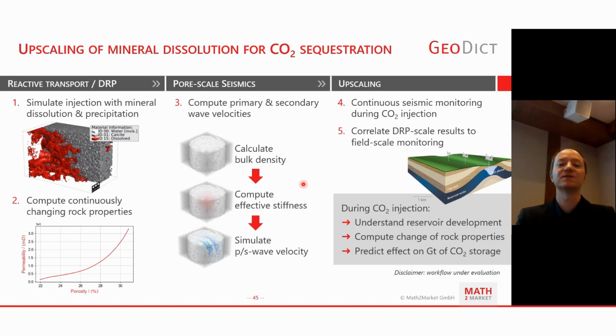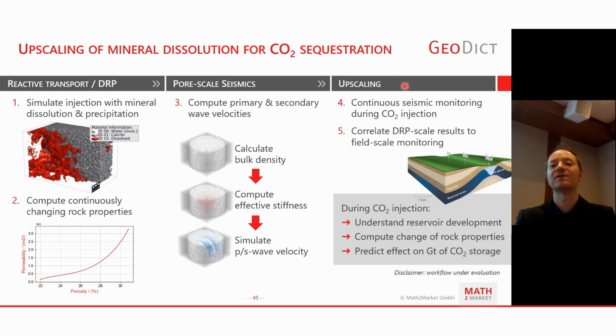We calculate the bulk densities and get the primary and secondary wave velocity by computing the effective stiffness for the rock at the different time steps or different porosity steps during a water rock interaction setup. Okay, so you get different density and velocity plots, for example, for the different states of our reactive transport simulation.